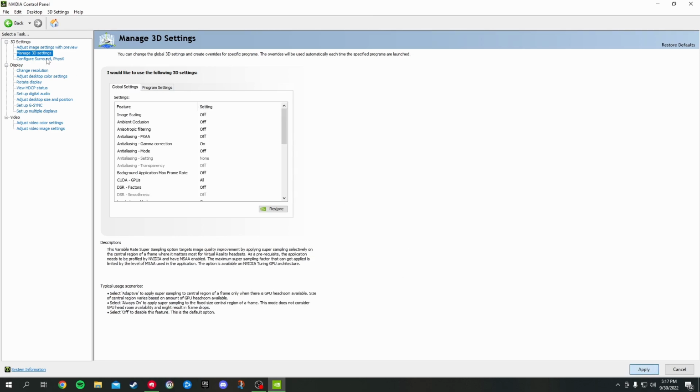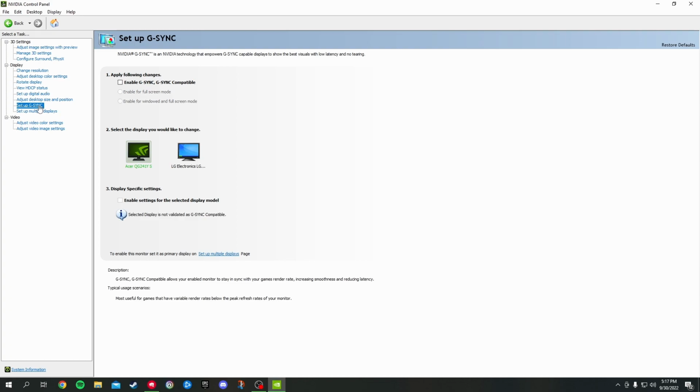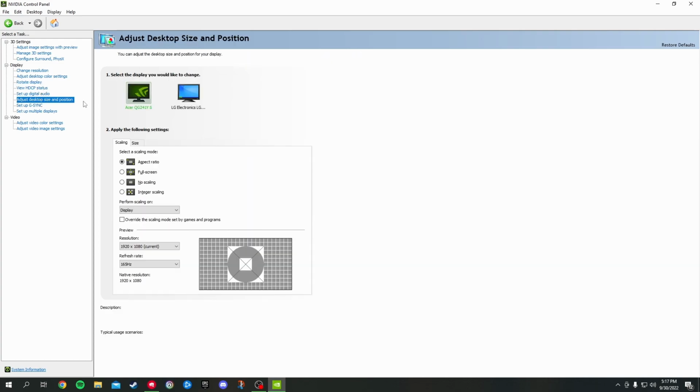So I'm going to apply that. I don't have really anything else that I changed. I don't have G-Sync. I don't use it. I feel like it kind of lowers your FPS. I do have it left on aspect ratio. I do need to change that though.